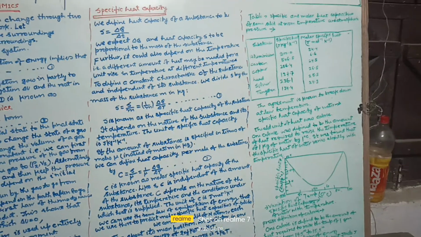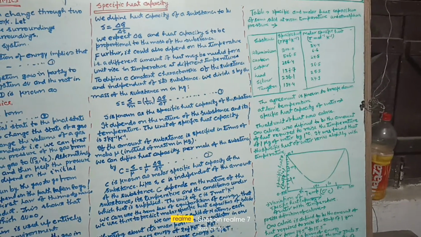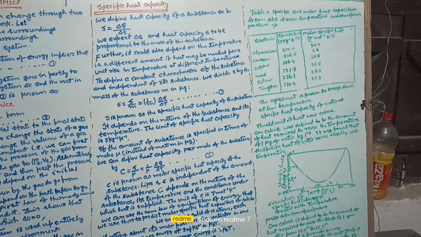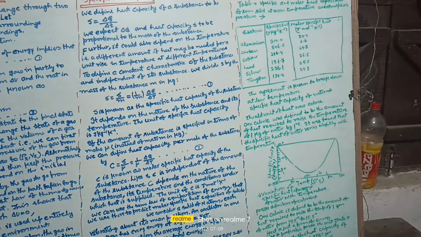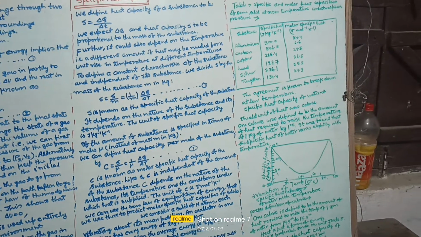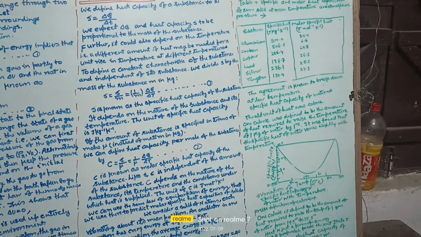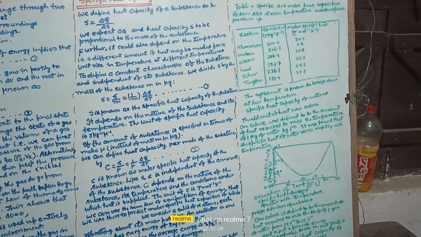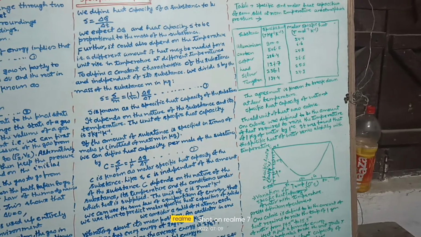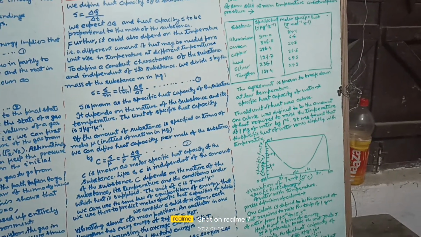Specific heat capacity of water. The old unit of heat was the calorie. And 1 calorie was defined to be the amount of heat required to raise the temperature of 1 kg of water by 1 degree C. It was found that the specific heat capacity of water varies slightly with temperature.